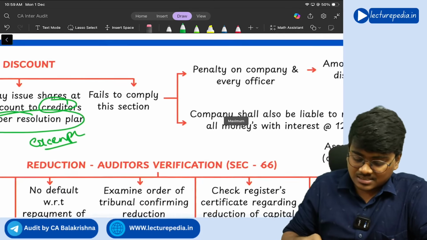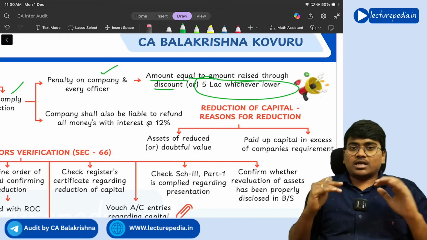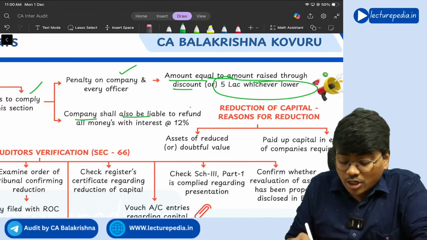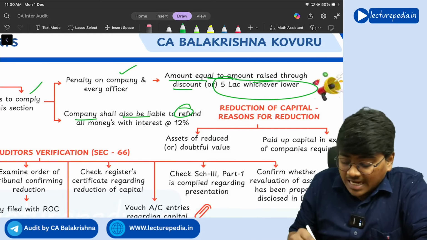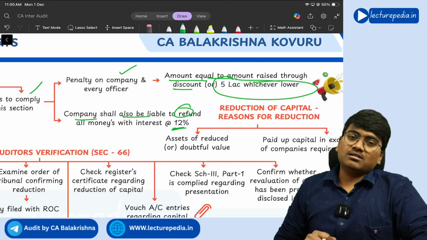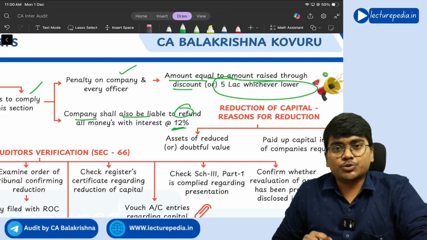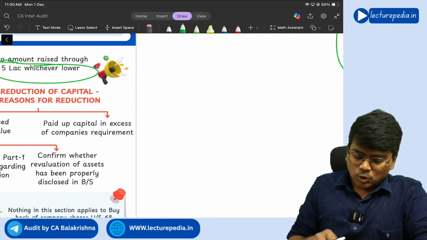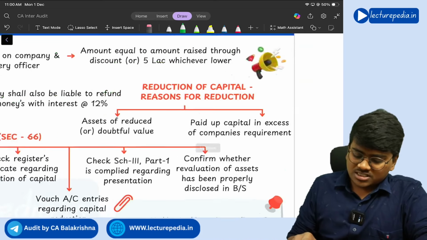Yes. If you fail to comply with this section, that means if you issue any shares at a discount, apart from this exceptional situation, there is a penalty also. So, a penalty on the company. What penalty does the company have to pay? An amount equal to the amount raised through discount or 5 lakh rupees, whichever is lower. So how much amount you have raised by issuing shares at a discount or 5 lakh rupees, whichever is lower, that amount you have to pay as a penalty, on the company. Next, the company shall also be liable to refund all the money along with 12% rate of interest. So this is the punishment on the company if it issues any shares at a discount apart from the exceptional situations.